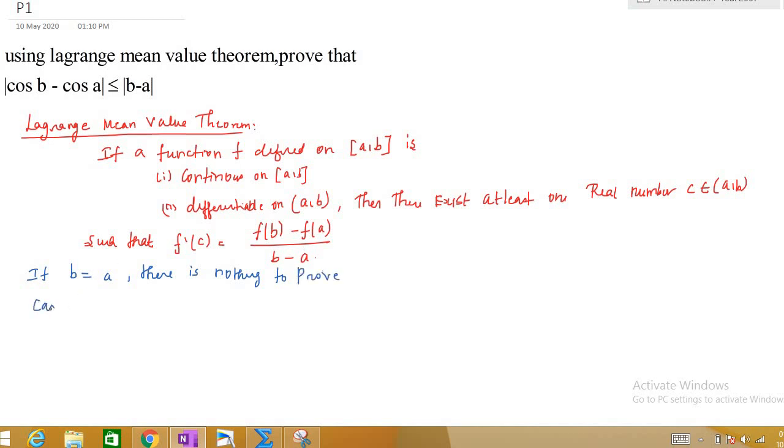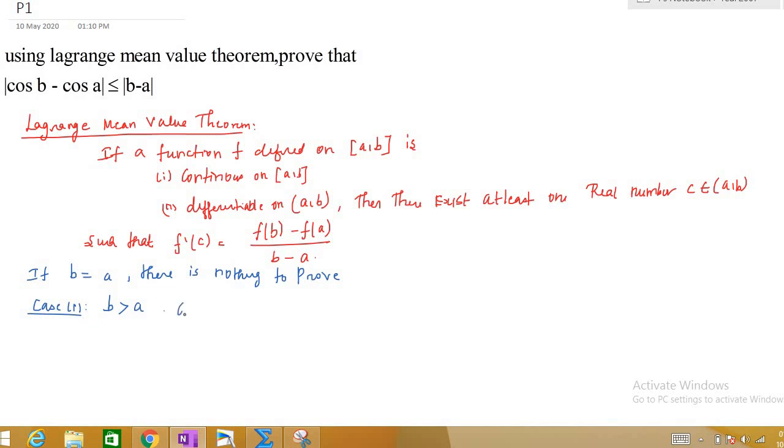So our case 1 will be, what will happen if b is greater than a. Case 2 will be, what will happen if b is less than a. We have to prove this inequality is true if b is greater than a, and this inequality is true if b is less than a, right? Since they are not equal, it has to be greater than or less than. So first, case 1 will be b is greater than a.